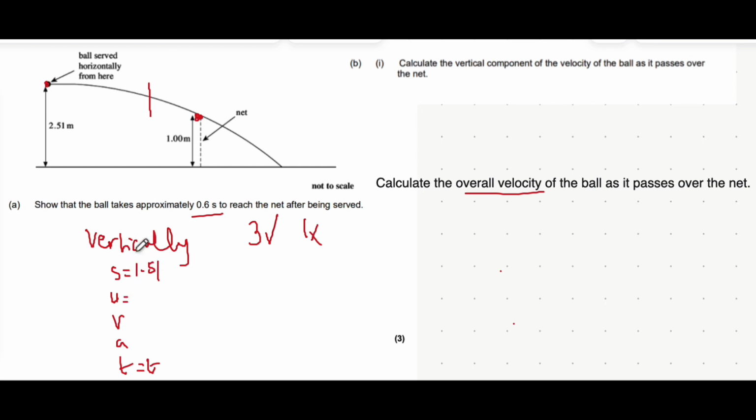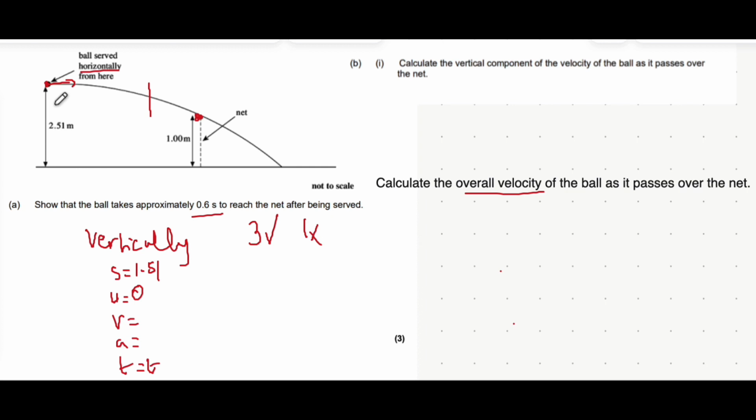Now the initial velocity in the vertical direction is actually 0. The reason for that is because the ball is served horizontally, meaning it only has a horizontal velocity when it's moving to the right. It has no vertical velocity initially. We don't know the velocity of the ball as it reaches the net, so we leave that empty.